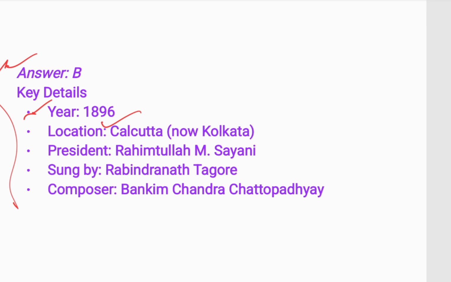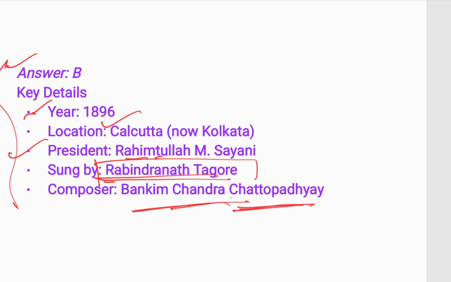Answer B, 1896. Location: Calcutta, now Kolkata. The president was Rahimtulla M. Sayani. And it was sung by Rabindranath Tagore. But it was composed or written by Bankim Chandra Chattopadhyay. Remember, it was written by Bankim Chandra Chattopadhyay, but it was first sung by Rabindranath Tagore. The session was held in Calcutta in 1896, where the national song of India, Vande Mataram, was sung for the first time by Rabindranath Tagore.